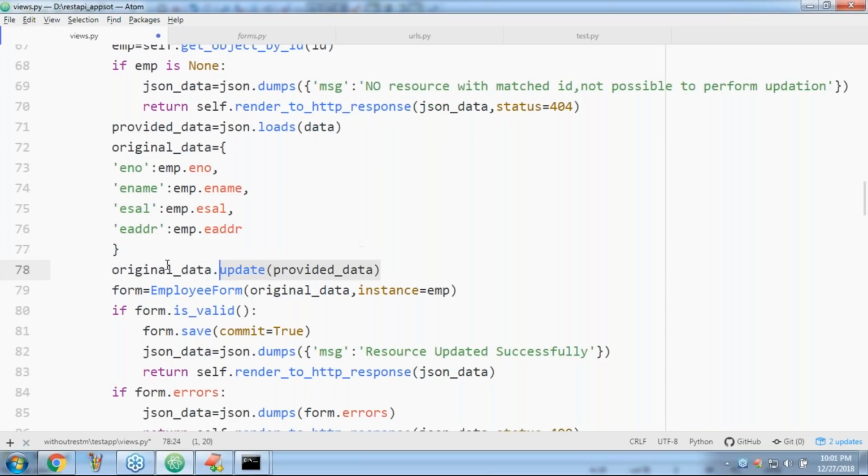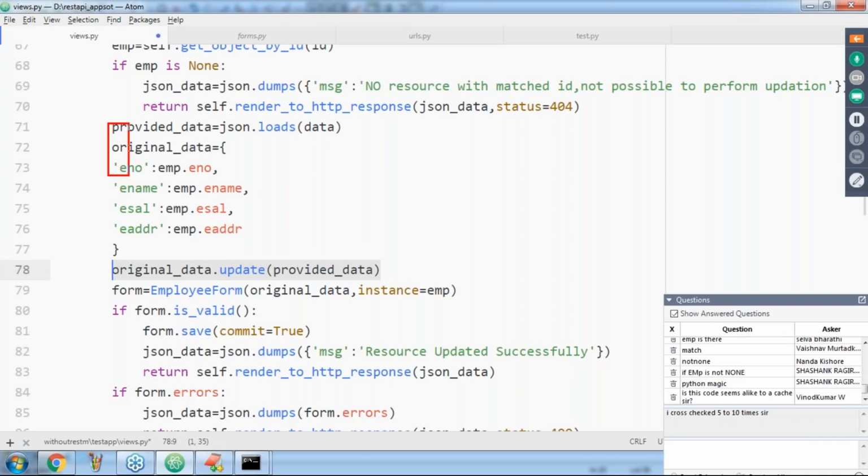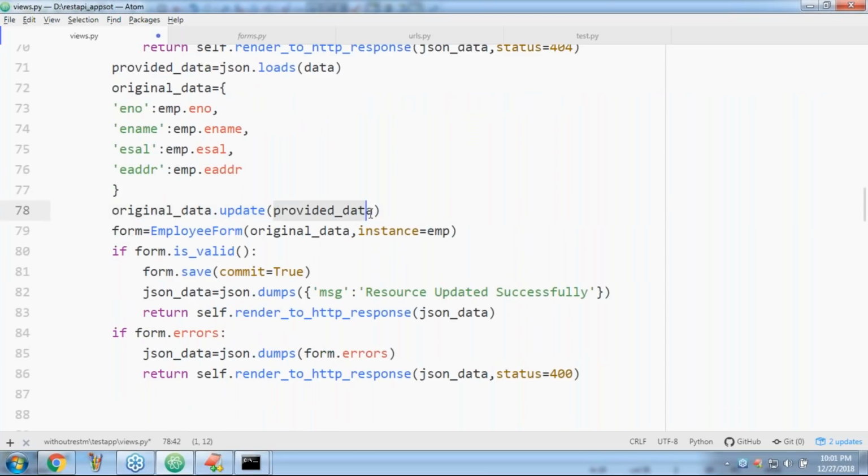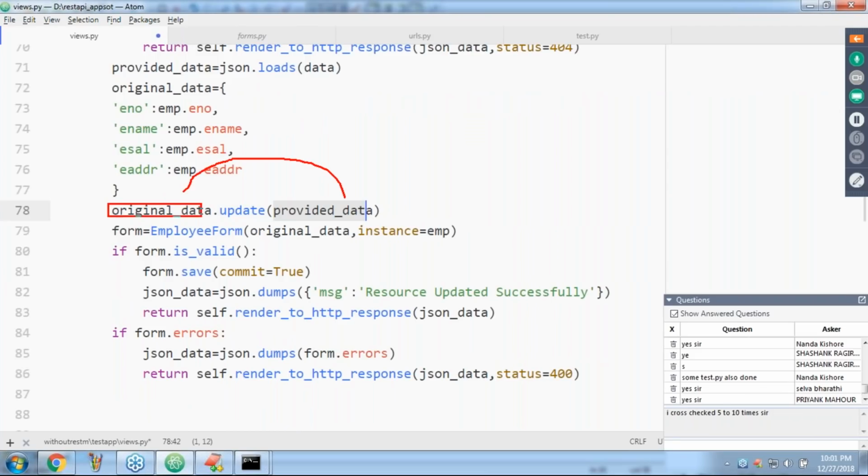Yesterday we covered this one. All the people are in a position to remember this logic, right? Friends? Yes, all the people are in a position to remember this logic, right? So, whatever new data they are providing, update this new data with our original data.